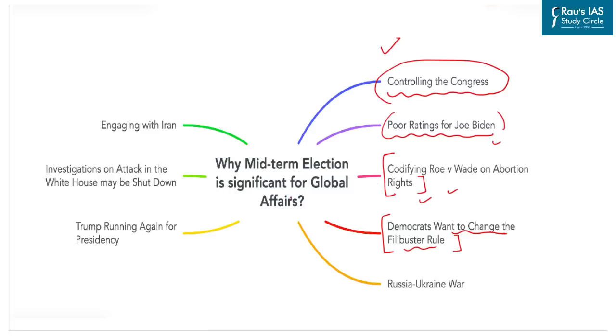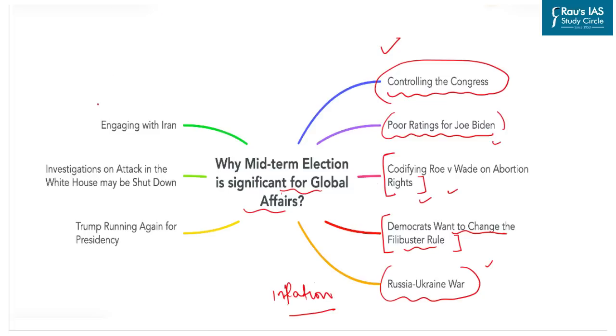Another important global affair that we can see is the impact on the Russia-Ukraine war. Russia's invasion of Ukraine and the policy of the United States to not directly engage in the war but pressurize Russia with sanctions has not gone well with the US economy. Now the US economy is witnessing the highest level of inflation, and the subsequent steps by the US Fed to control the spiraling inflation are also forcing the USA to move towards a recession, which can be seen in the recent layoffs by giant tech companies in the US.